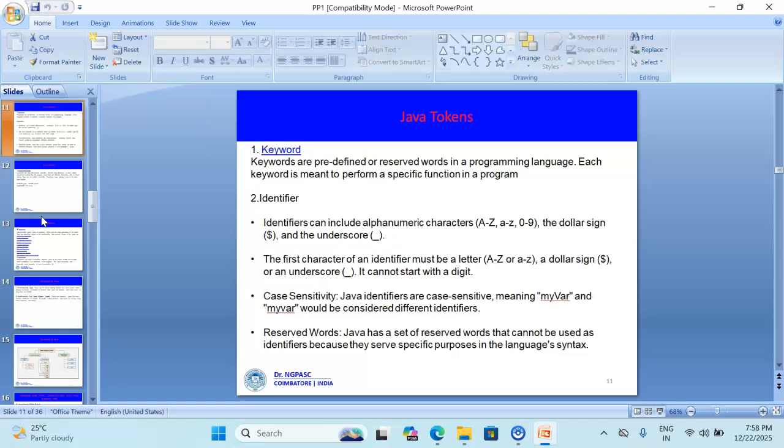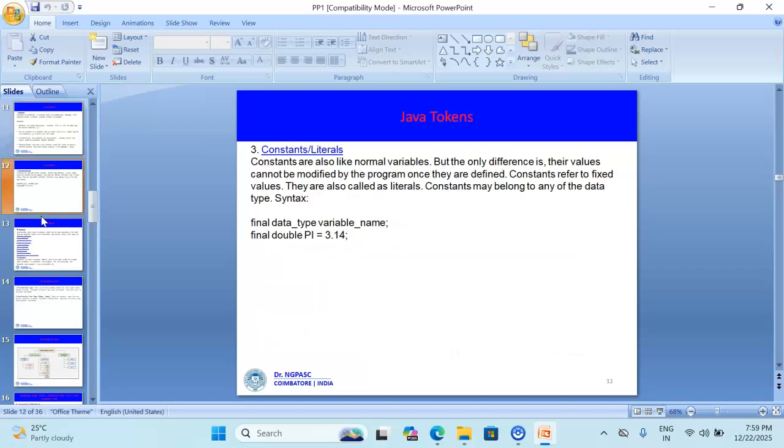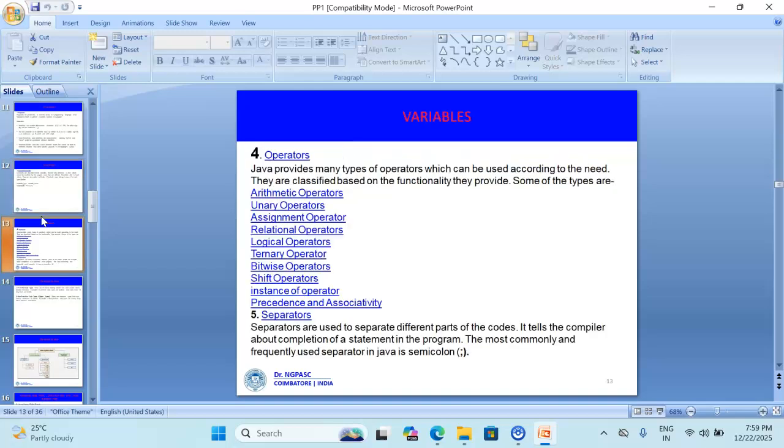And we cannot use a keyword as an identifier. These are some of the rules and regulations for defining an identifier. Next one is literal. Actually, literals are fixed values that do not change during the execution of the program. Next one is operator.